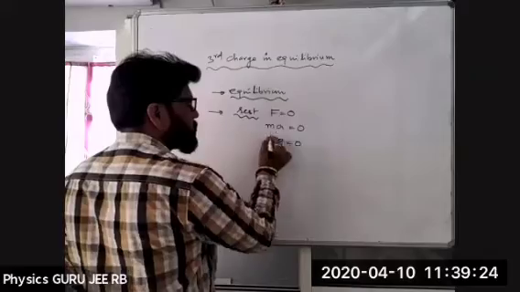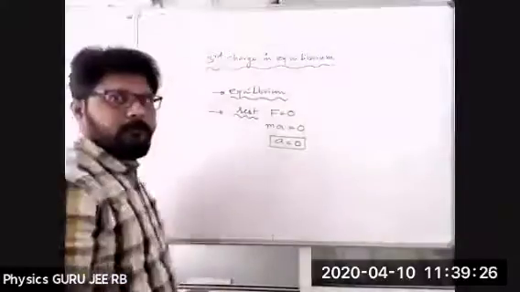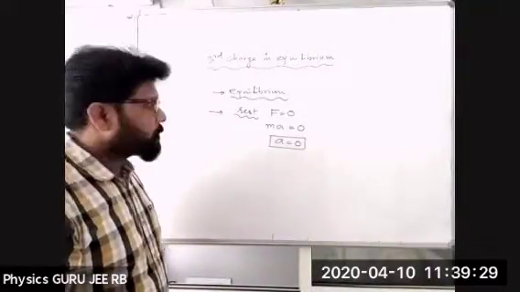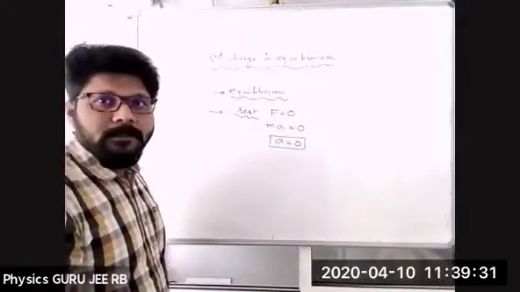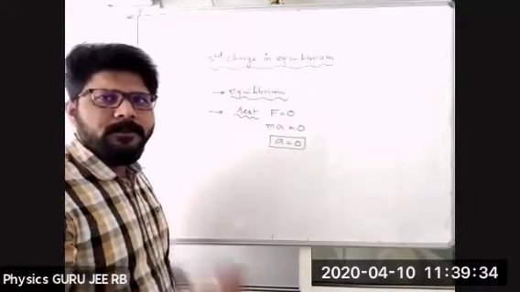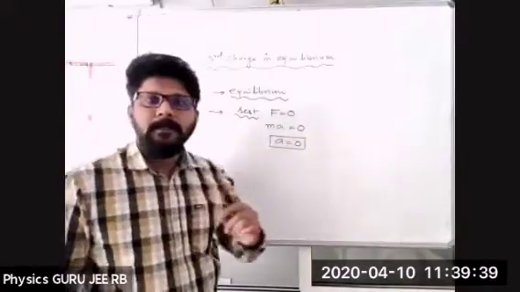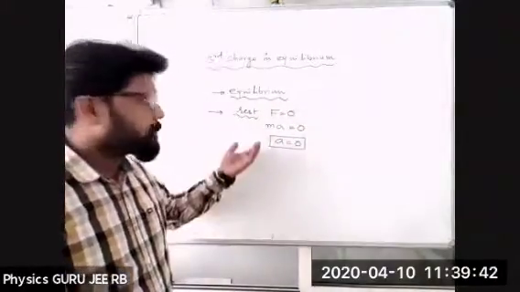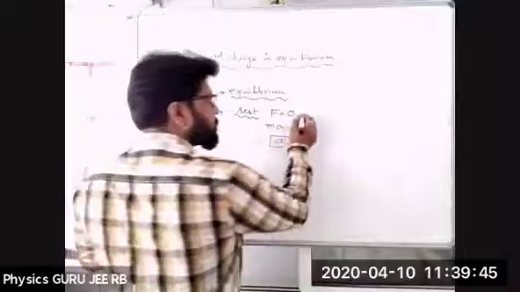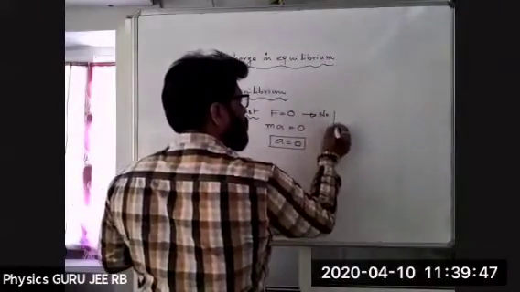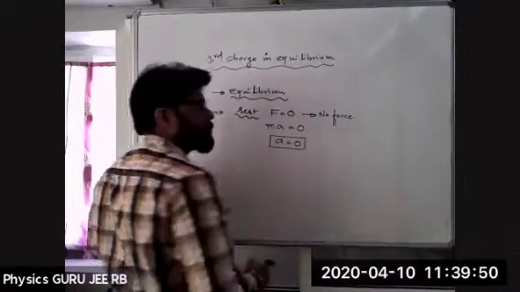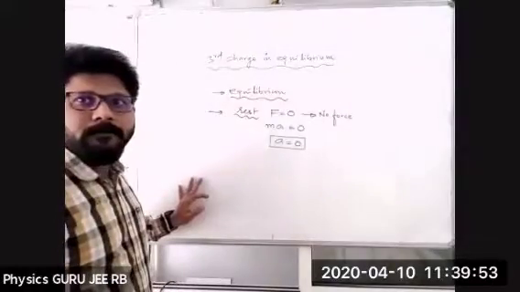Acceleration is 0, or velocity is constant. Then I can say the body is at rest. That means there is no force, and displacement is also 0. Now the question is equilibrium. What is equilibrium? That means purely no force is acting, or the force acting on the body is 0.